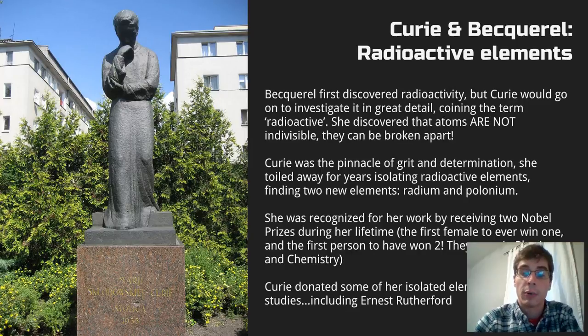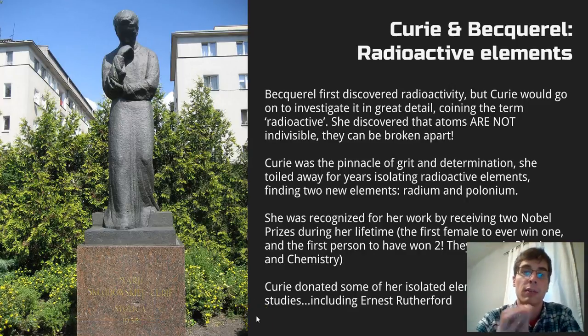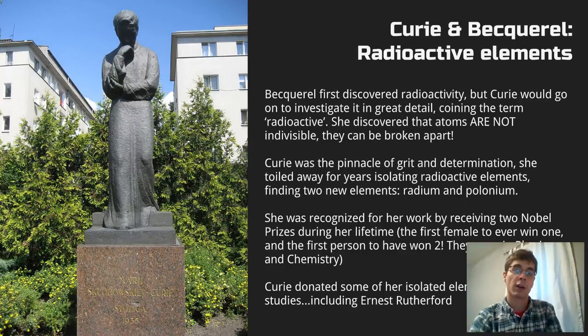What she did was give some of her isolated elements to other scientists, and they could focus these beams of radiation that she had found, and that gave us a new piece of technology. So just like in other stories we've talked about in astronomy, we get this new technology and it leads to new discoveries. And believe it or not, radiation is something that allowed us to discover even more interesting things about the atom.